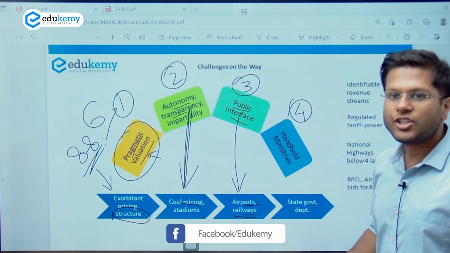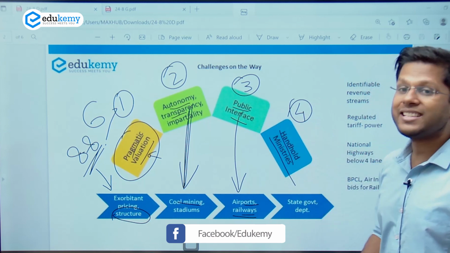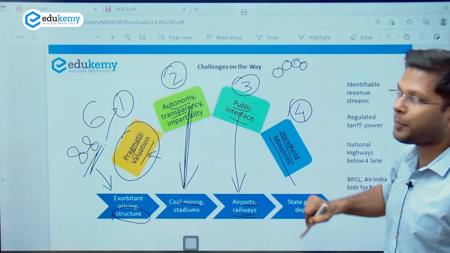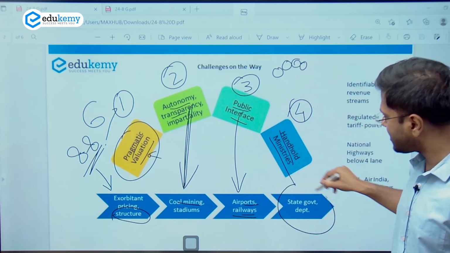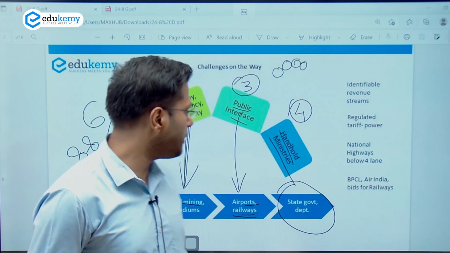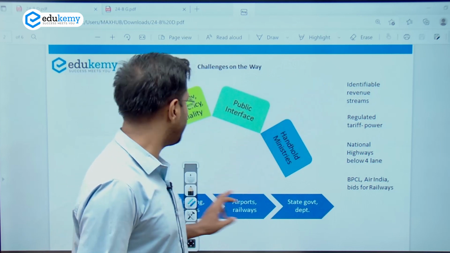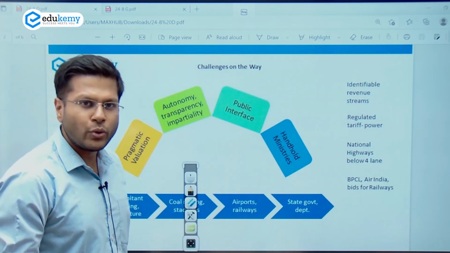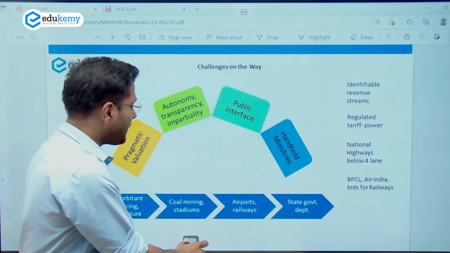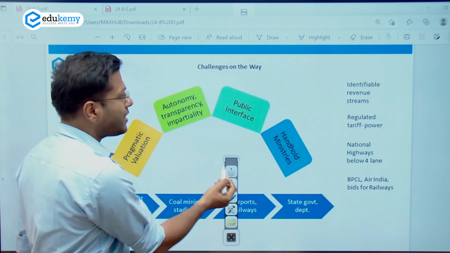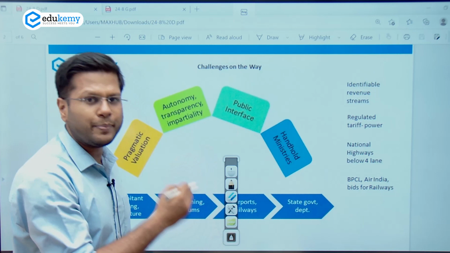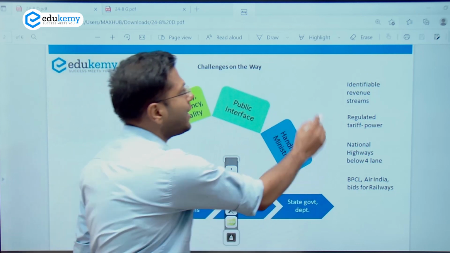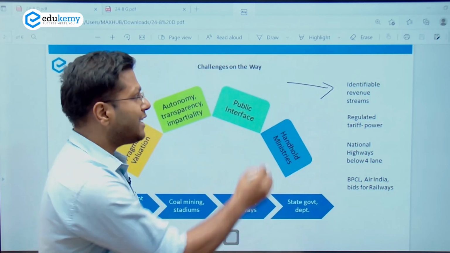The fourth one is ensuring that the government handholds its ministries, its departments, and the state governments, so that the various ministries also participate in the bidding process for the contracts, right? So these are important challenges. Now you can also see that the government needs to find those places for contracting which have identified revenue streams. Just a few days back, we studied in one of the editorials how the private bids were very few in the privatization of the railways. If we do not see increased privatization bids, how will we see more contract bids and participation bids? So this is a very big challenge where the government needs to find adequate revenue streams, right?